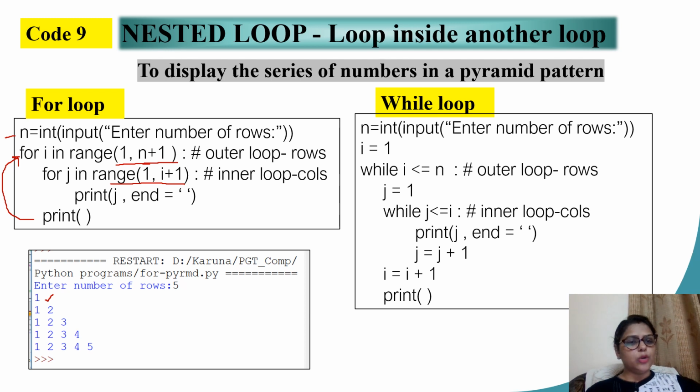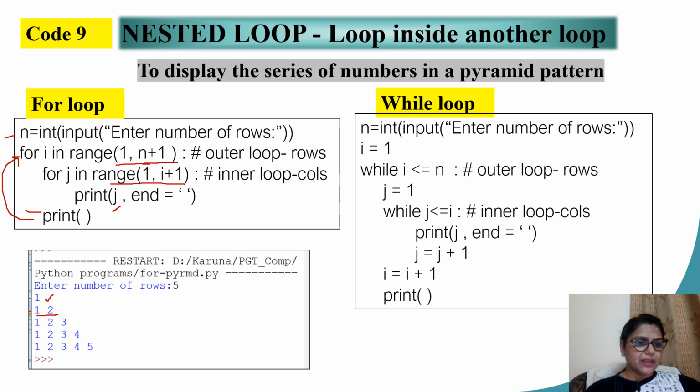This time the value of i is 2. Inner loop: for j in range 1, 2 plus 1, that is 3. When I say range 1, 3, that would mean 2 iterations. j will have the value 1, and next time it has the value 2. So the second row is printed, and so on.